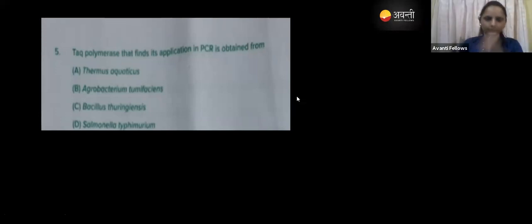Sorry guys, the correct answer you have already answered: that is Thermus aquaticus. But here you have to tell me, Agrobacterium tumefaciens, where do we use it? In the biotechnological application, we will use it. I will give a hint: in the plants.